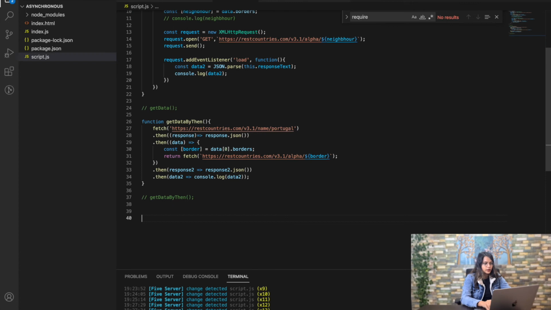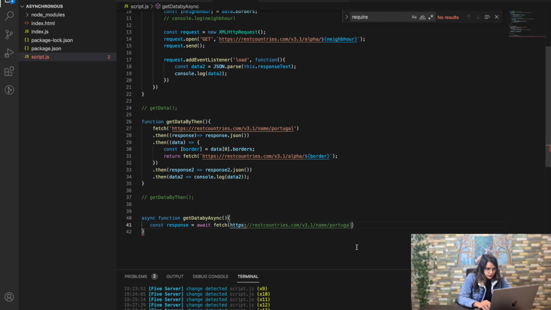So let's try to check the handling of promises with async and await as well. So function getData, async. Let me keep it short. This will be an asynchronous function, because for an asynchronous function we need to define async in front of the function to mention that this is an asynchronous function. Now const response is equal to, we have to await for the fetch.